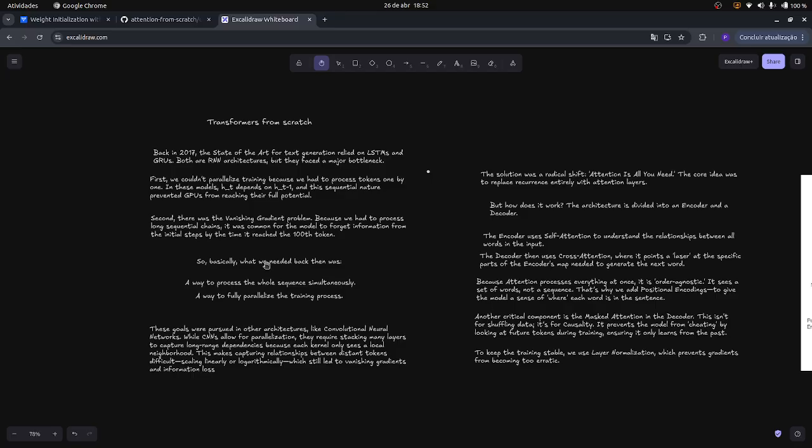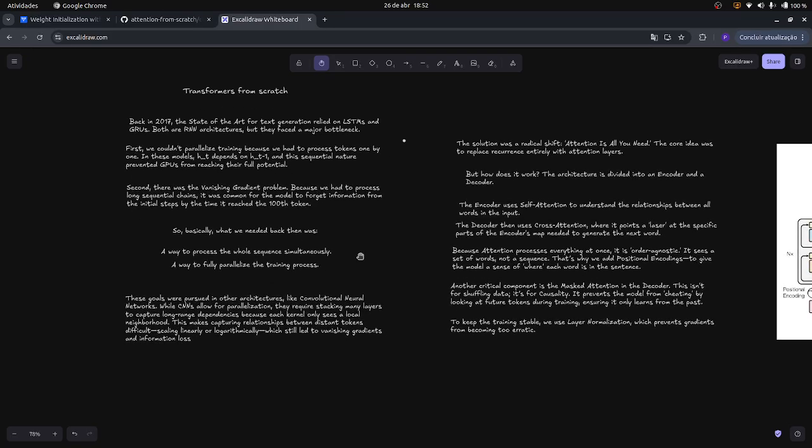So, basically what we needed back then was a way to process the whole sequence simultaneously, a way to fully parallelize the training process. Those goals were pursued by other architectures, like convolutional neural networks.